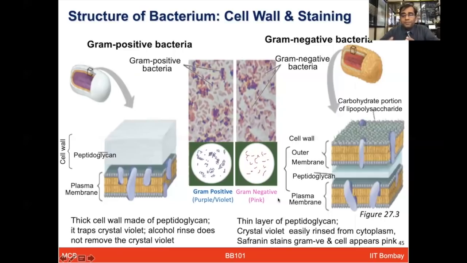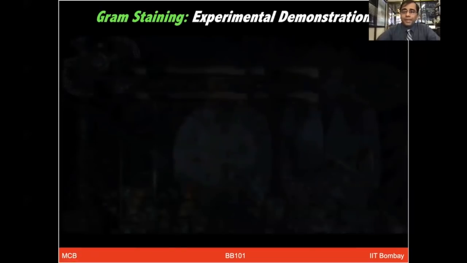Now, how these colors come about requires different steps of a staining procedure, and based on those steps you can determine which one looks purple or violet, which one looks pink, and accordingly mention whether it is a gram-positive or gram-negative bacterium. Some of our course TAs from the previous year have recorded this demonstration of the gram staining, which I'm going to show you shortly.